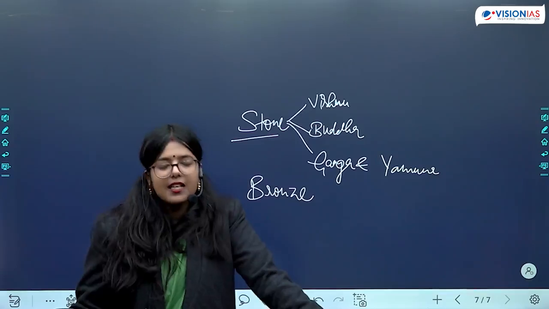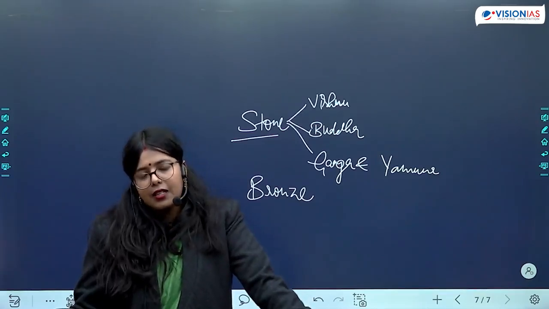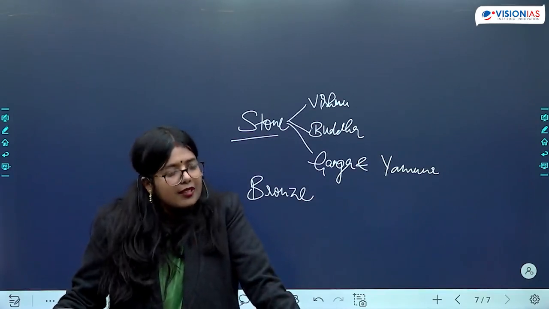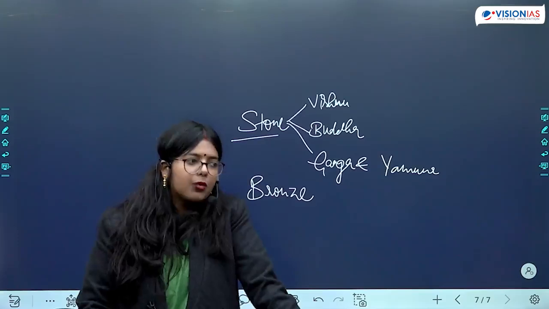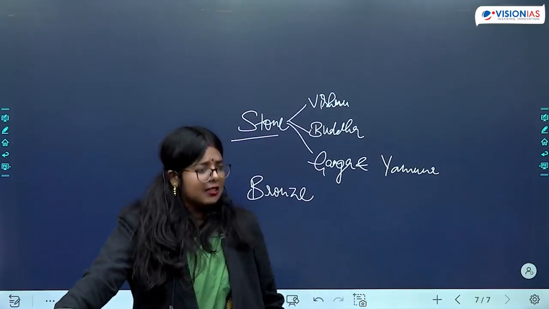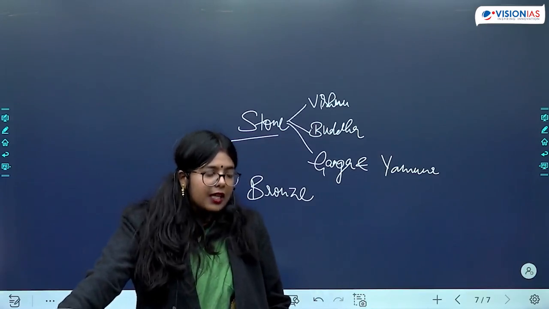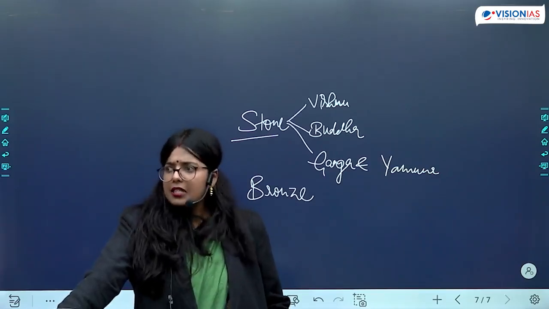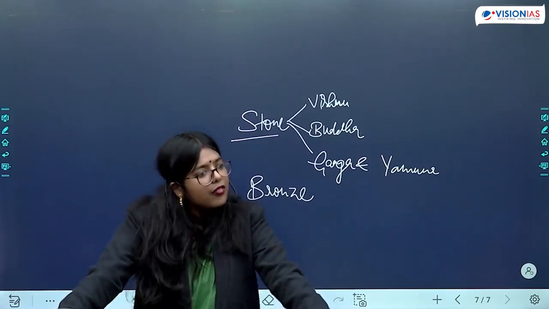Now, why are those caves important? Because there are depictions of incarnations of Vishnu there. So when we are talking about Vishnu, Vishnu became a very important deity during this period. And we know that Vishnu was incarnated a lot of times.